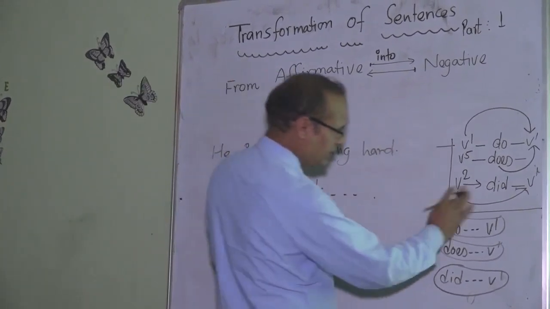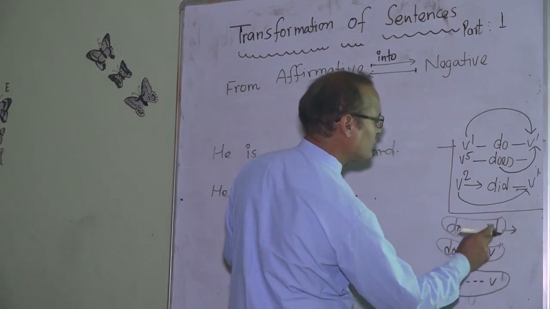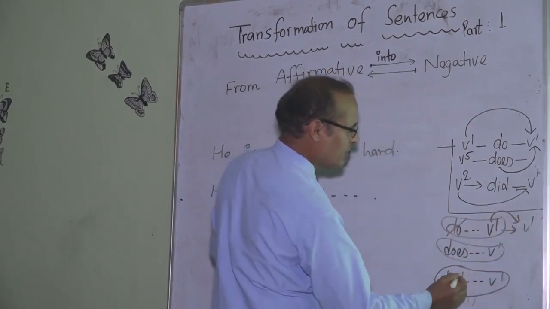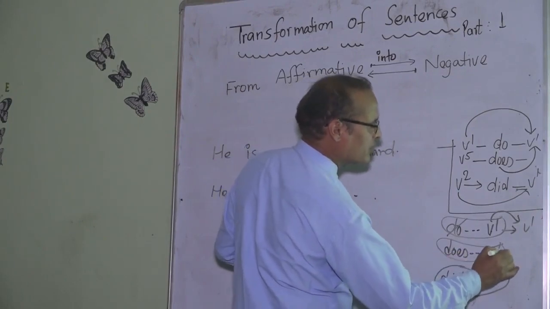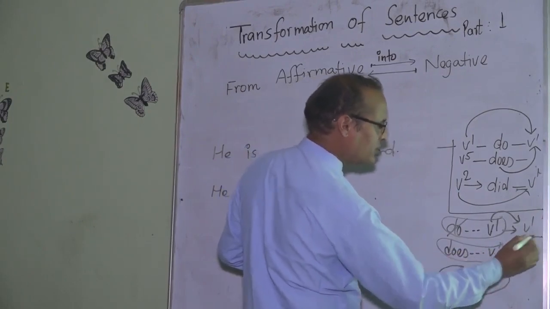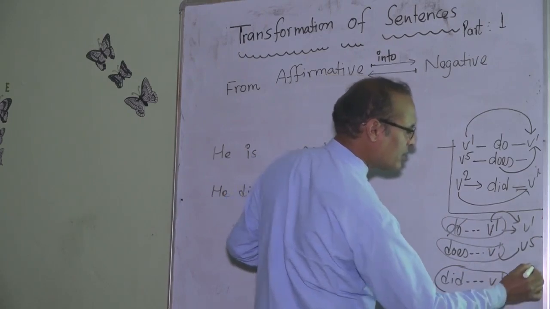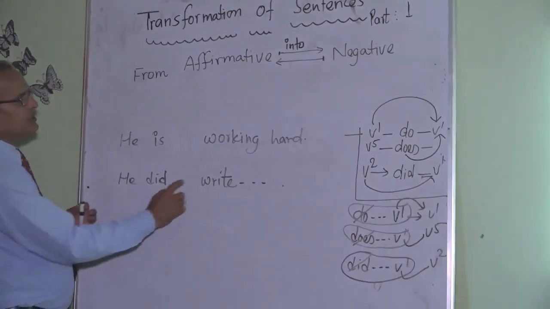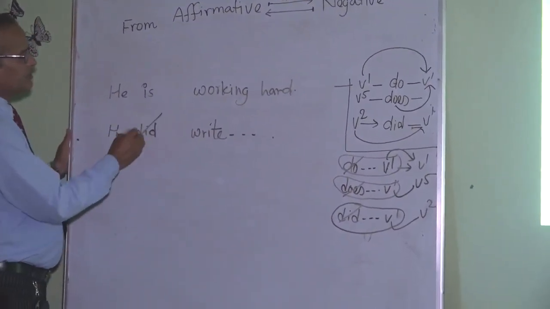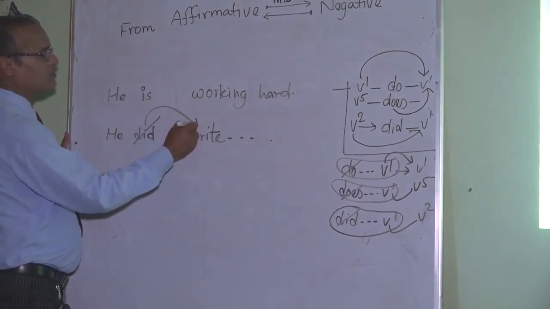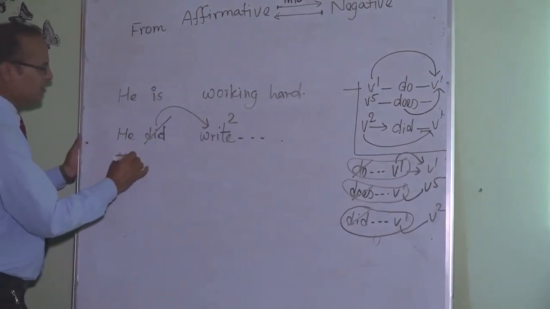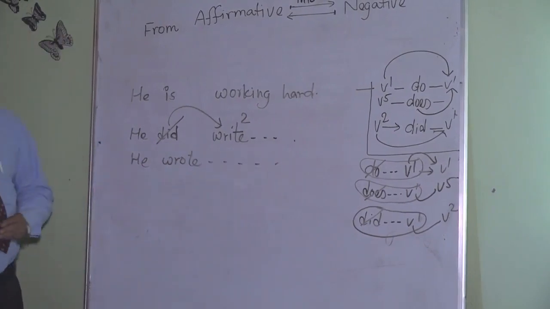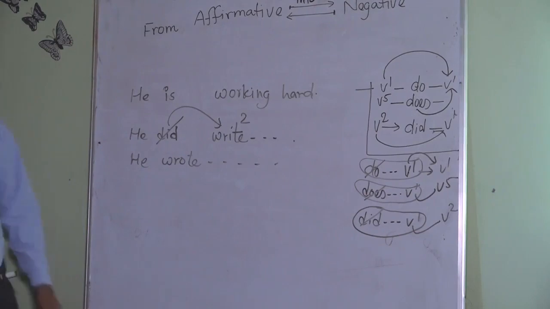So, while merging, do goes to the first form of this, does to the fifth form of this, and did to the second form of this. This means that he did write. What do we do? Did, we do not use. We merge this form into the second form. So your answer is he wrote a poem. He wrote a letter, etc.